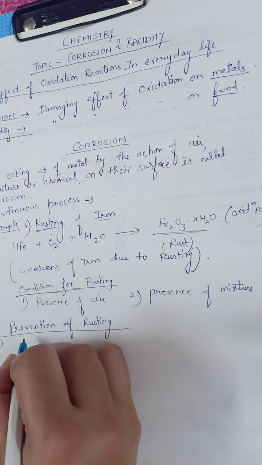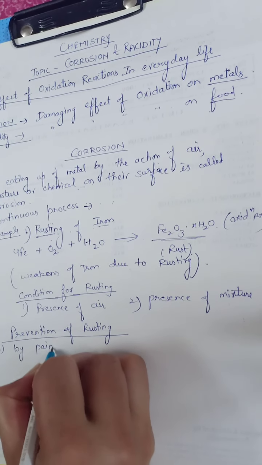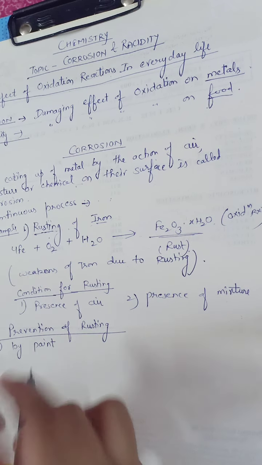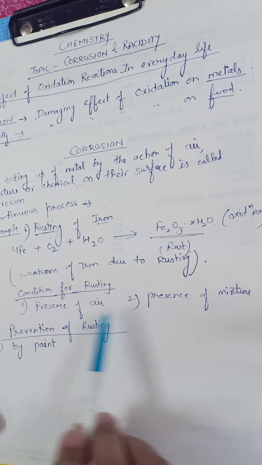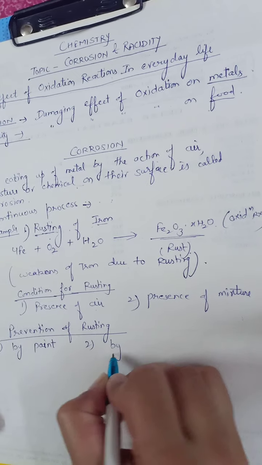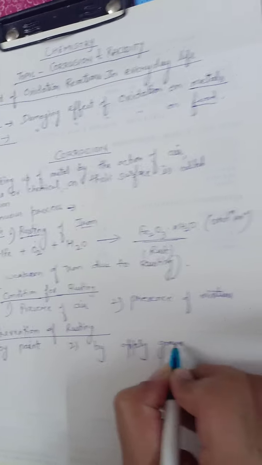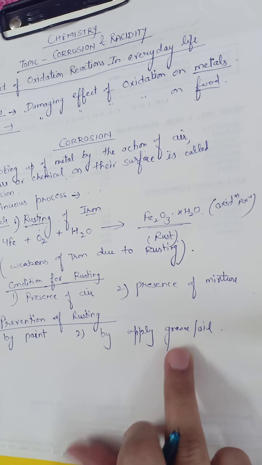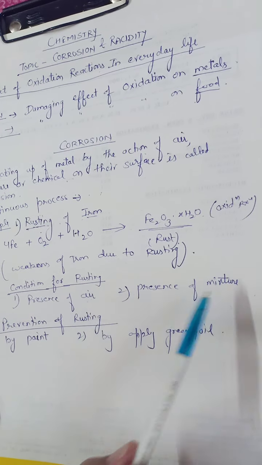So first is by paint. By using paint we can protect the surface of metal, and metal does not come in contact with air and moisture. Number 2, by applying grease and oil. If you apply grease or oil on the surface of metal, then also iron material does not come in contact with air and moisture.